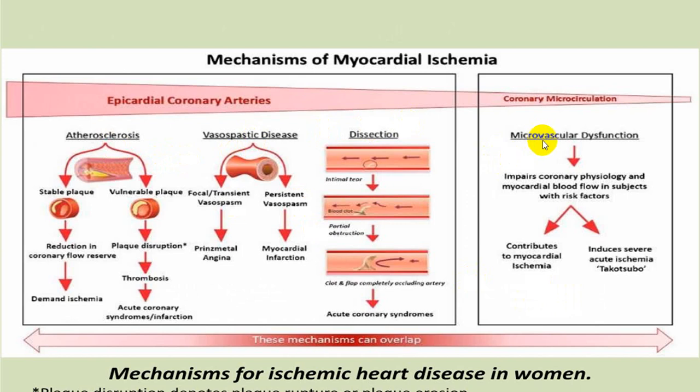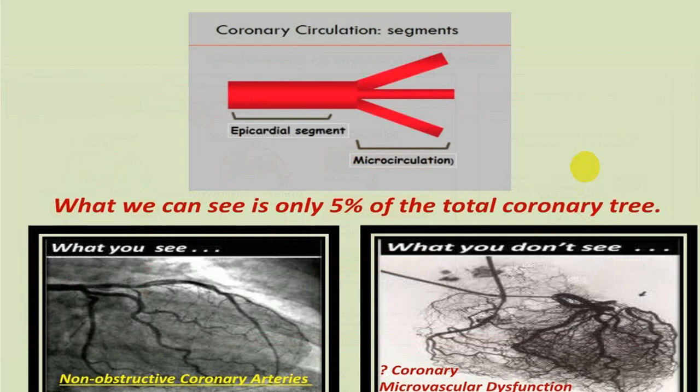And it can be secondary to microvascular dysfunction also. So if there is a non-obstructive coronary artery disease with microvascular dysfunction, we call it MINOCA.